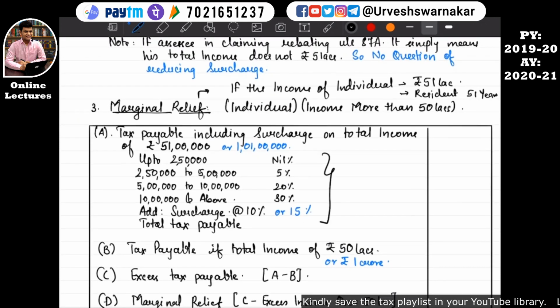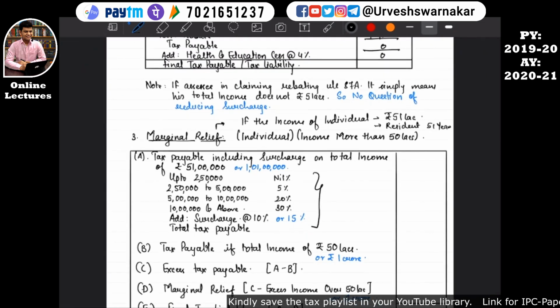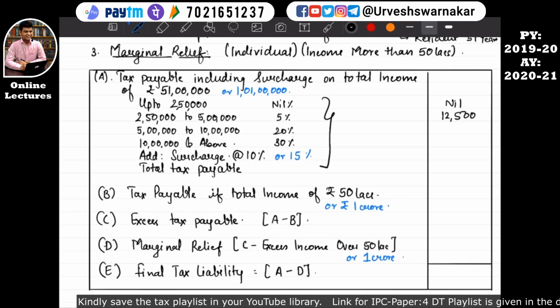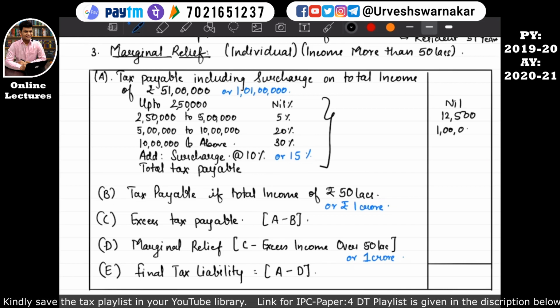We'll calculate his tax as per this slab rate. For the first 2,50,000 he does not need to pay any tax. For the next 2,50,000 he needs to pay 5%, which comes to 12,500. For the next 5 lakh he needs to pay 20% tax, which comes to 1 lakh.